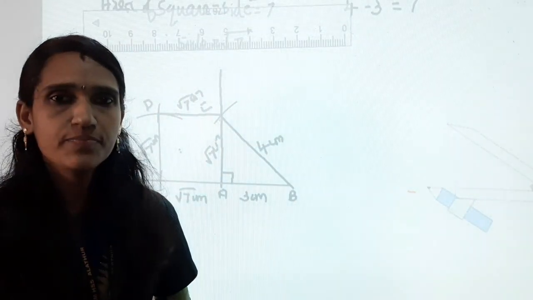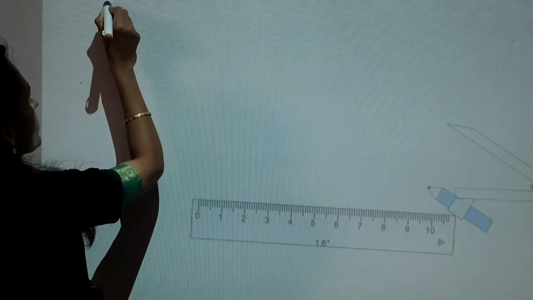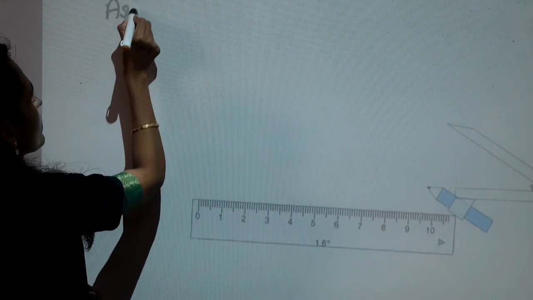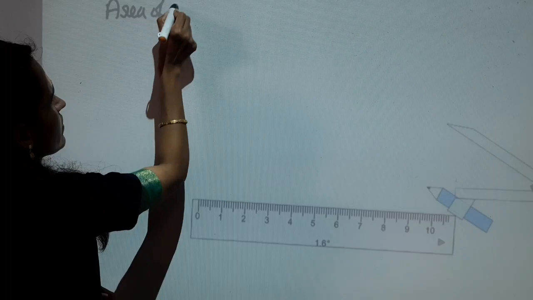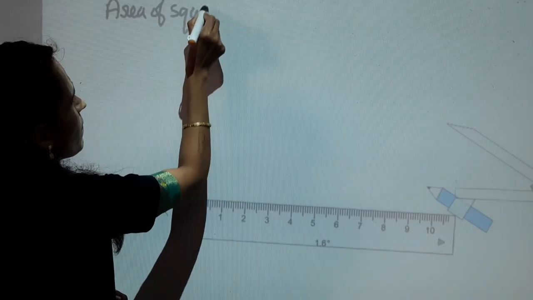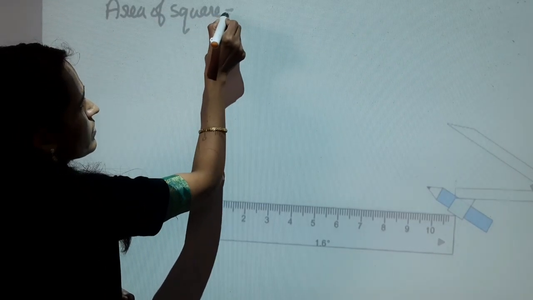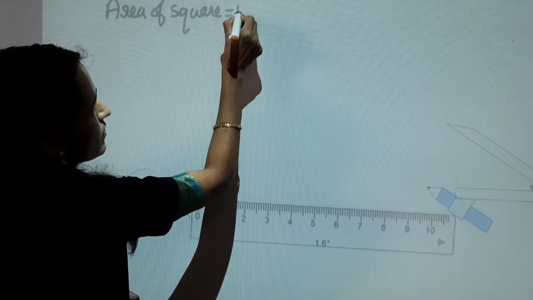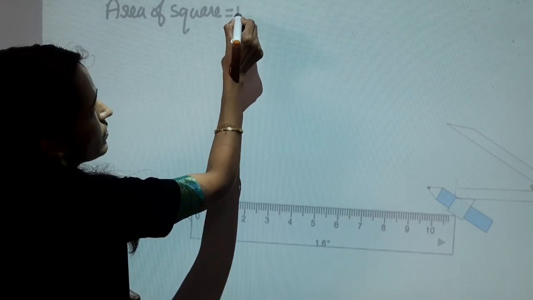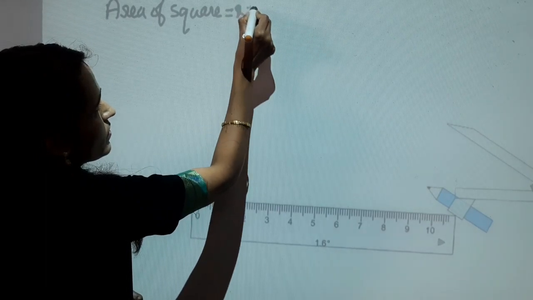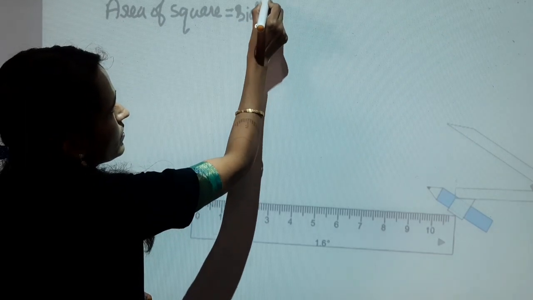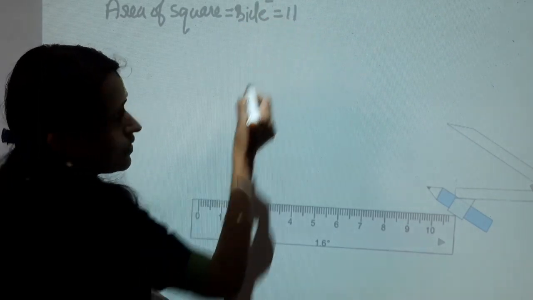Clear, children? The second question: area of this square is 11 centimeter square, which is equal to side square, equal to 11.